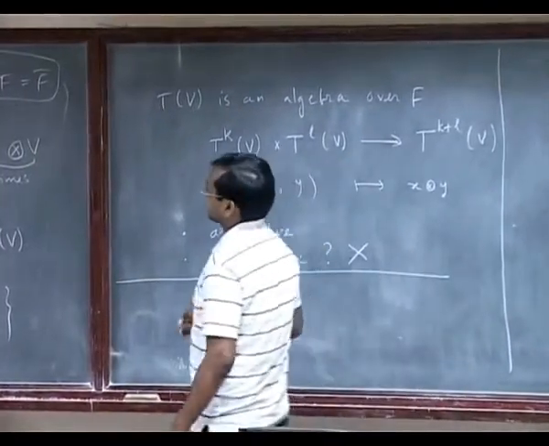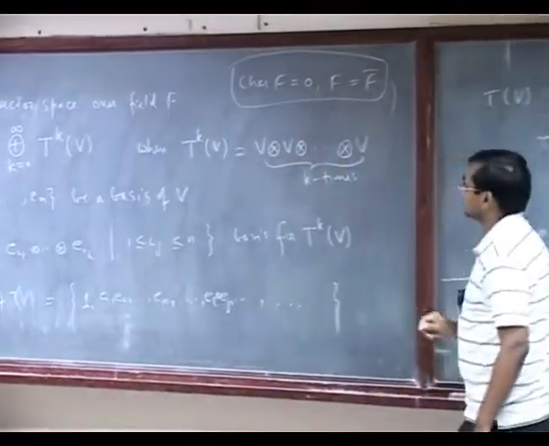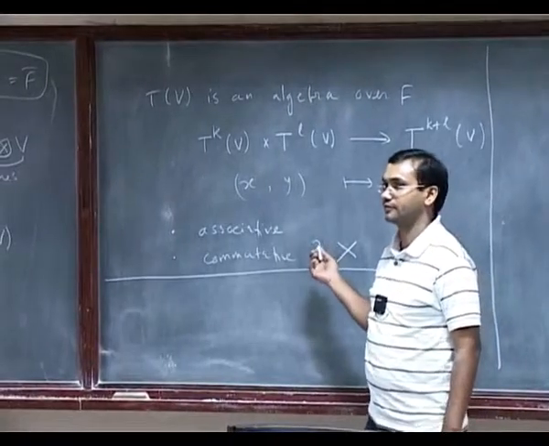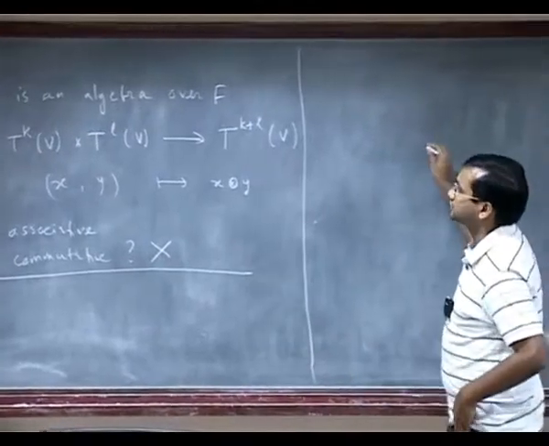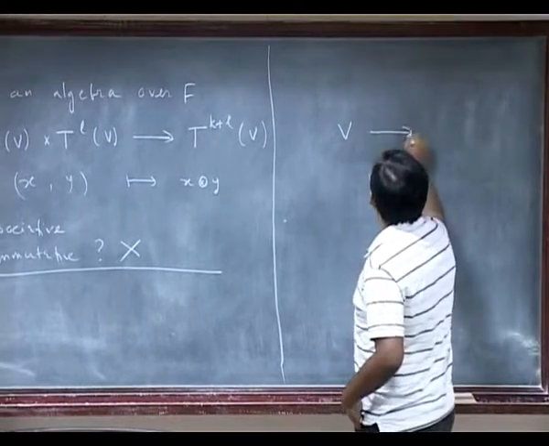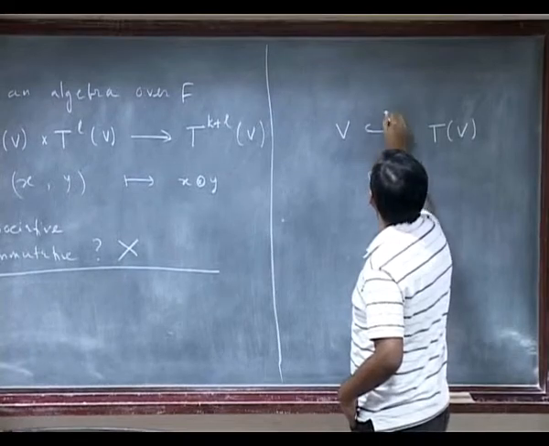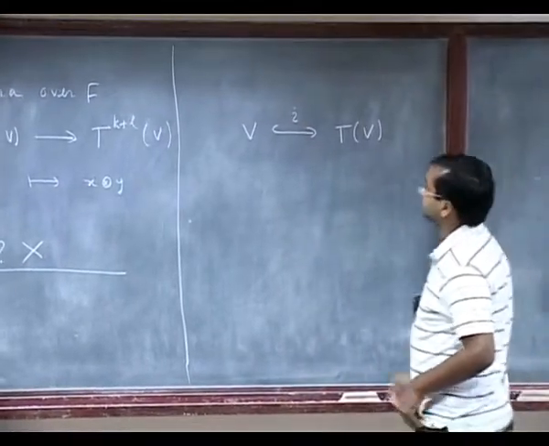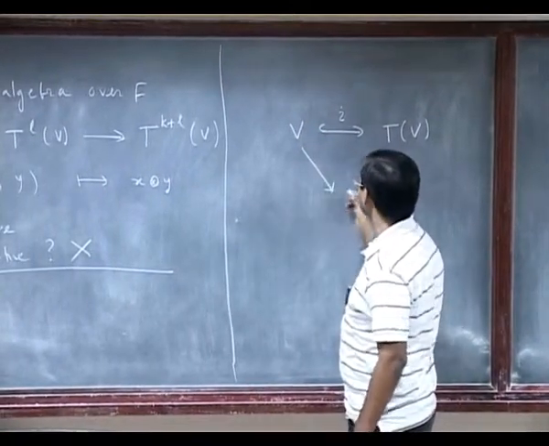So I have this TkV, so these are supposed to be all tensors. We also wrote down the universal property for the tensor algebra. So what is the universal property for the tensor algebra? Let's just write it here. First of all, there is an injective map from V to TV. This is an injective map, let's denote it by i.